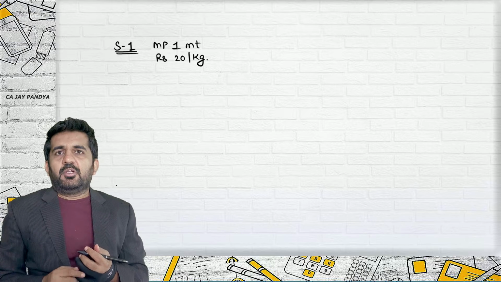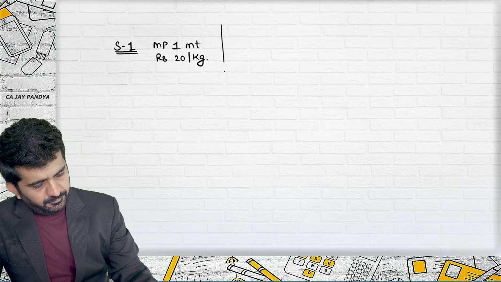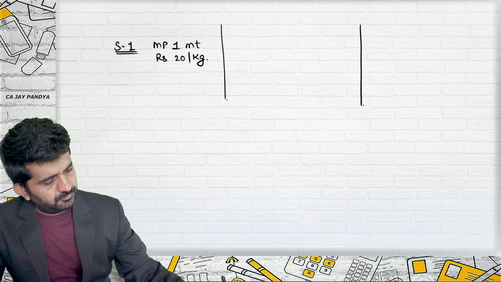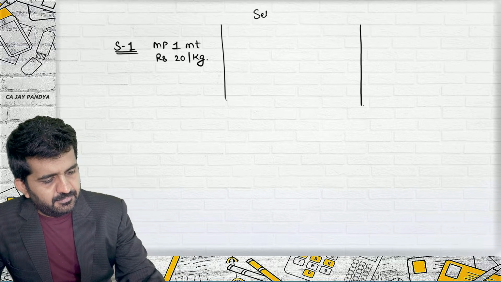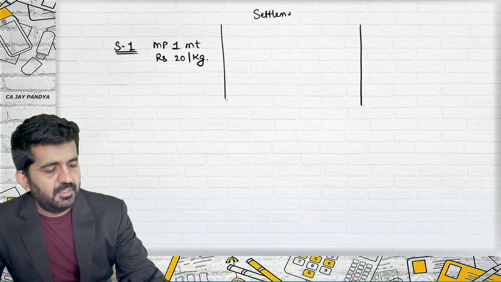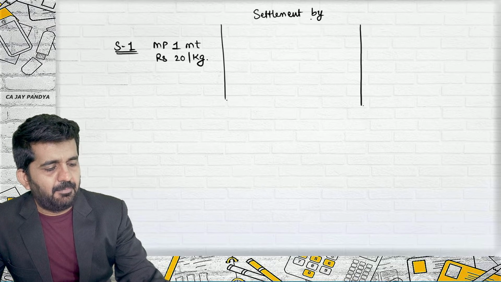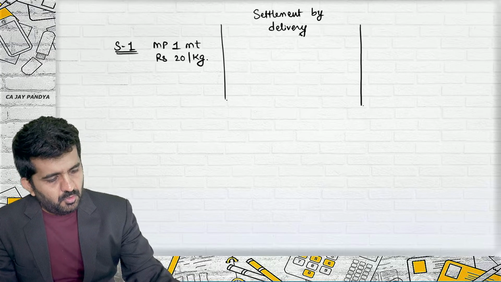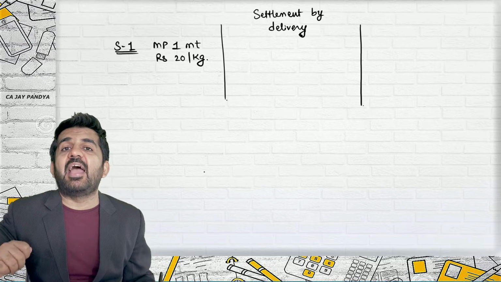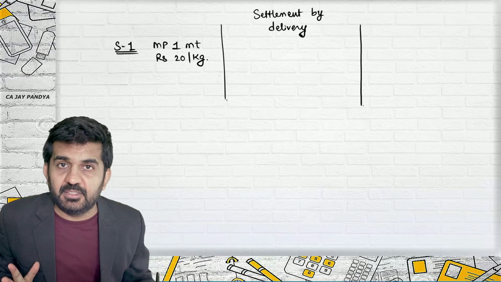Alright. Try to concentrate. This is nothing but settlement by delivery. What will happen after 1 month?